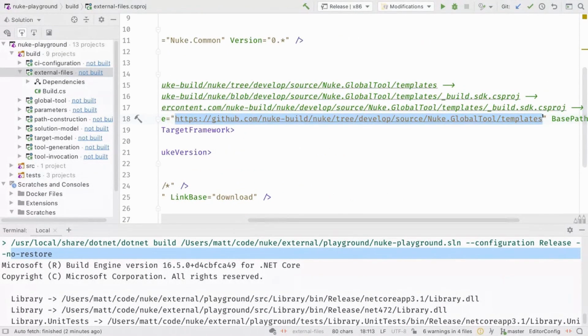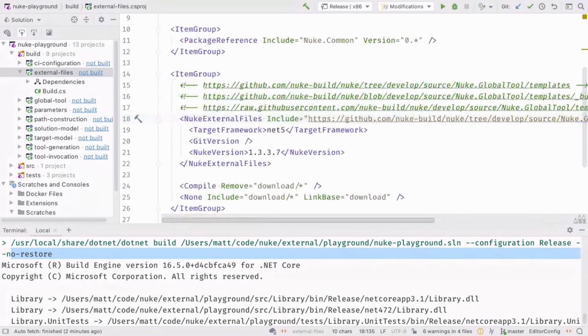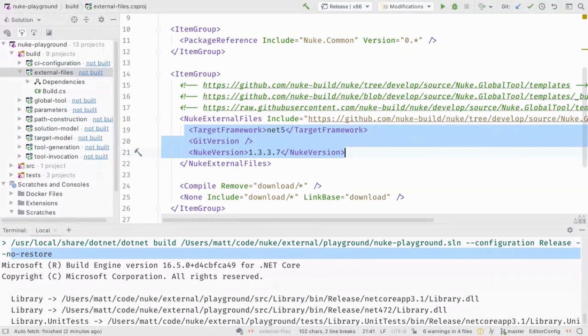It's actually a folder, so it's not a file. I can say that it should be downloaded into the download subdirectory. And I can also make a couple of definitions which then get replaced in those downloaded files.